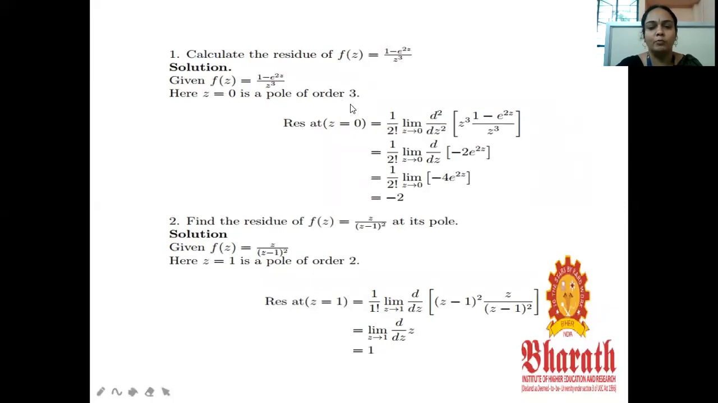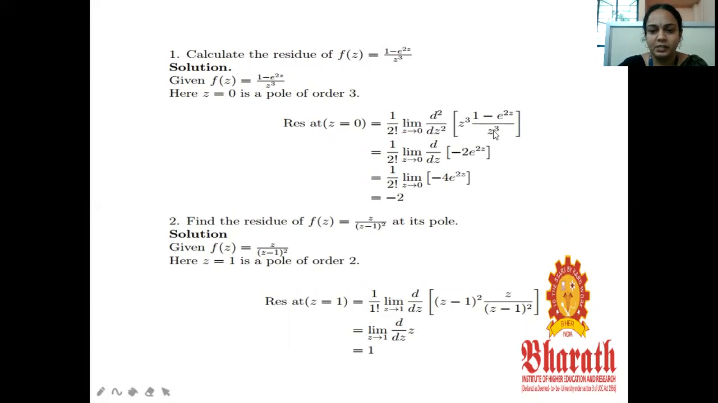If the pole is of order more than 1, the residue calculation is 1 by (m minus 1) factorial, limit z tending to a, d power (m minus 1) by dz power (m minus 1) of (z minus a) whole power m into f of z. By using that formula, the residue at z equal to 0 is 1 by 2 factorial, limit z tending to 0, d square by dz square of z cube into f of z, where f of z is (1 minus e power 2z) by z cube.